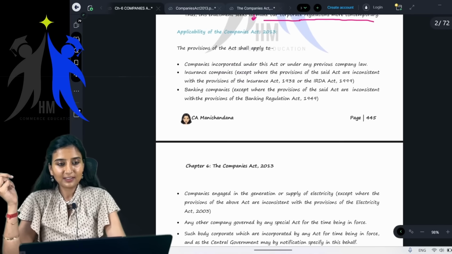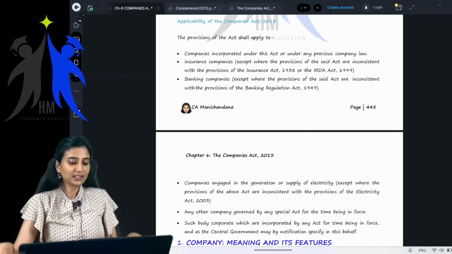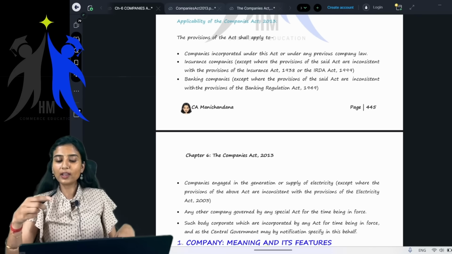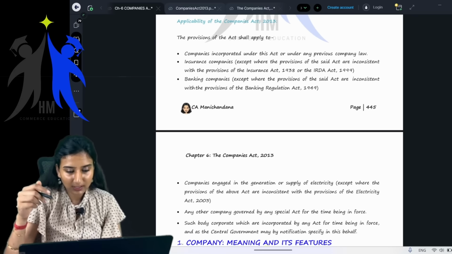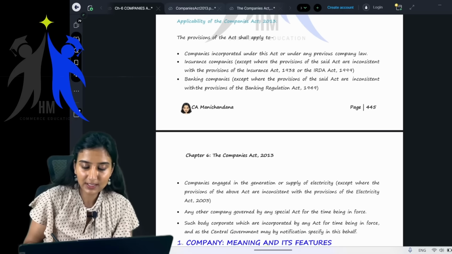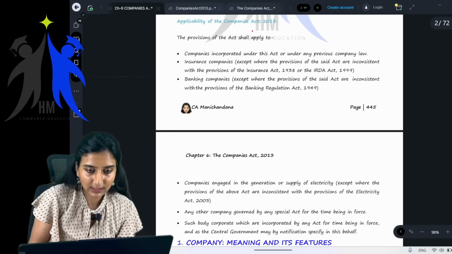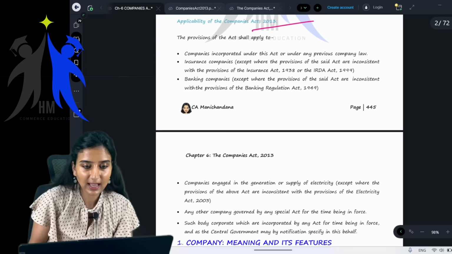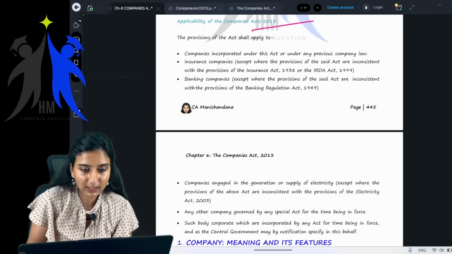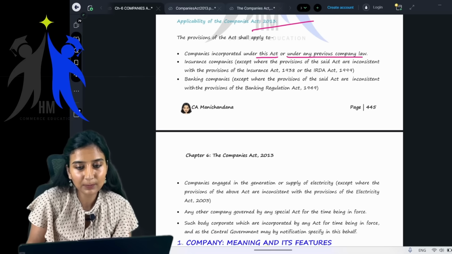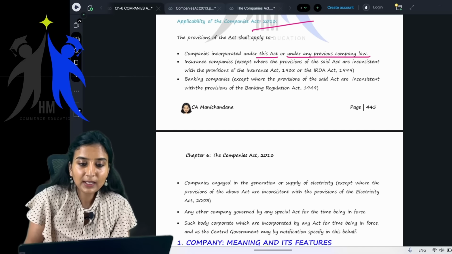Okay, fine. Let's just read this, applicability of Companies Act 2013, and we'll close. The provisions of this act shall apply to companies incorporated under this act or under any previous company law. Meaning, ma'am, why ma'am?